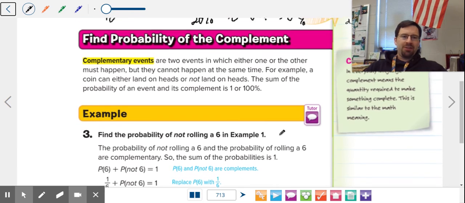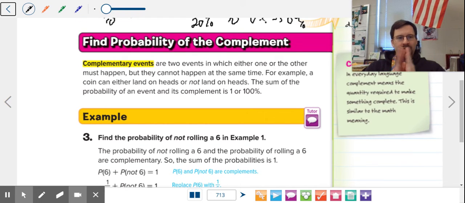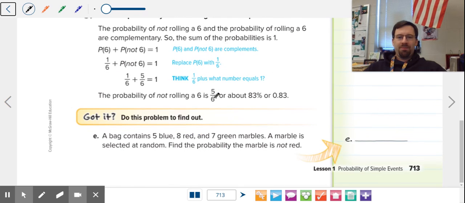Now, complementary events are two events that, if you put them together, equal 100. Like a coin flip: heads plus tails is 100. Raining versus not raining is 100. You win or you lose, that's 100. When two events add up to make 100, they are called complementary.